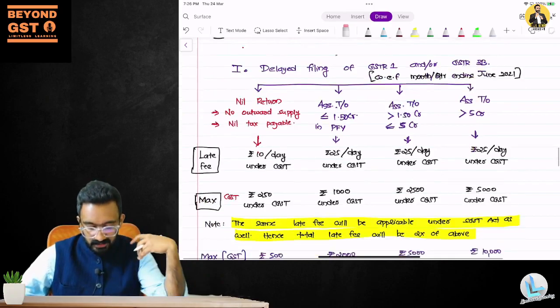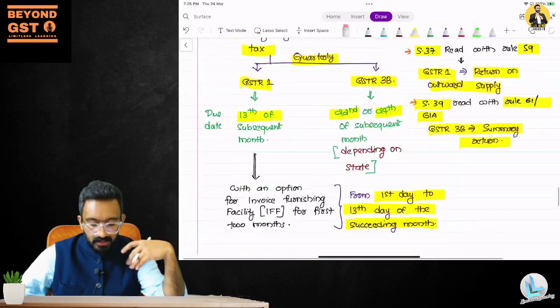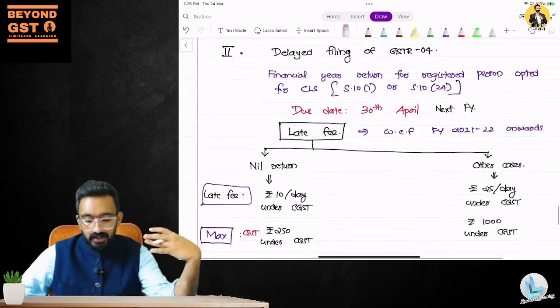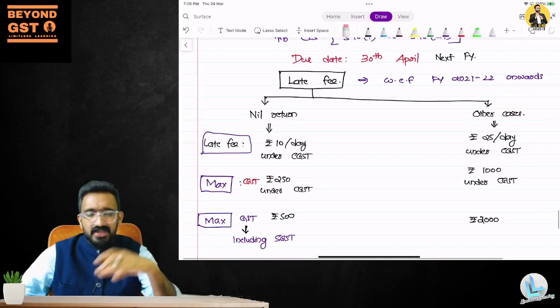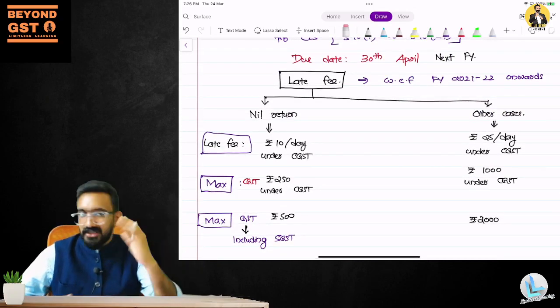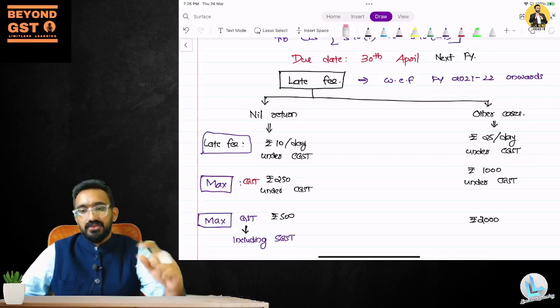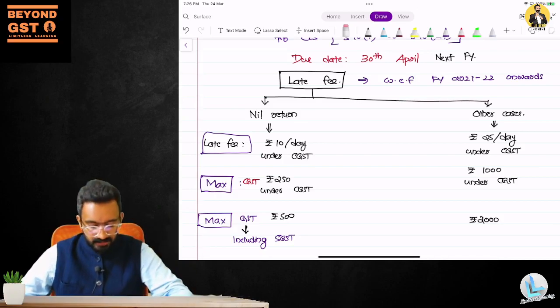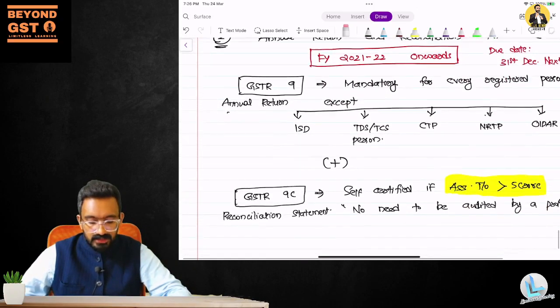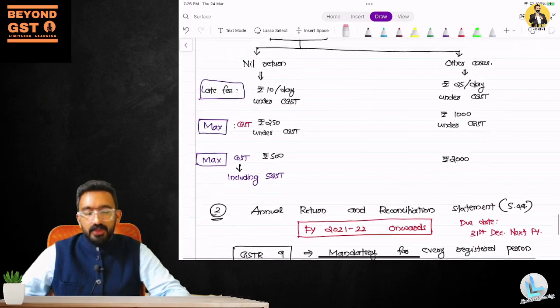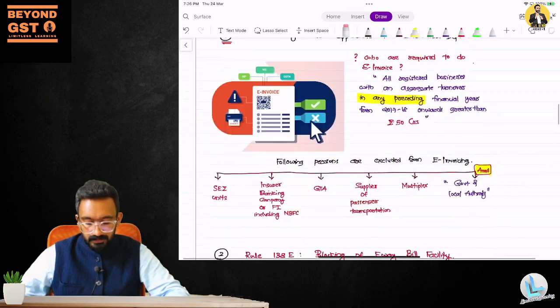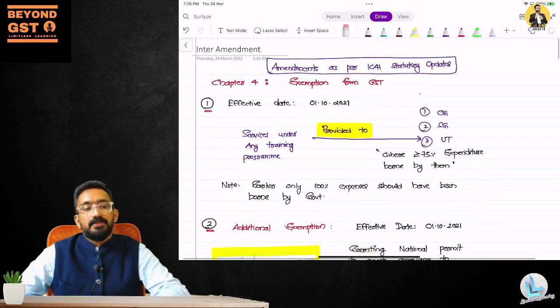This kind of question can come from this, or an MCQ question on returns if they are asking. The chances are less, because an MCQ question on returns alone is 10 marks. They are not going to ask that. They are only going to ask 2 to 4 marks questions from that particular area. So this is what you have for the May exam compared to your statutory updates by